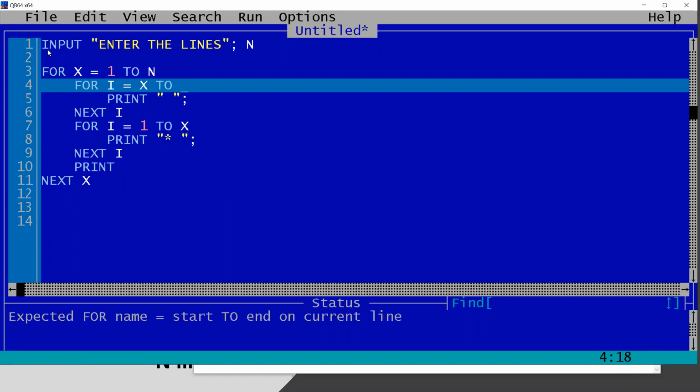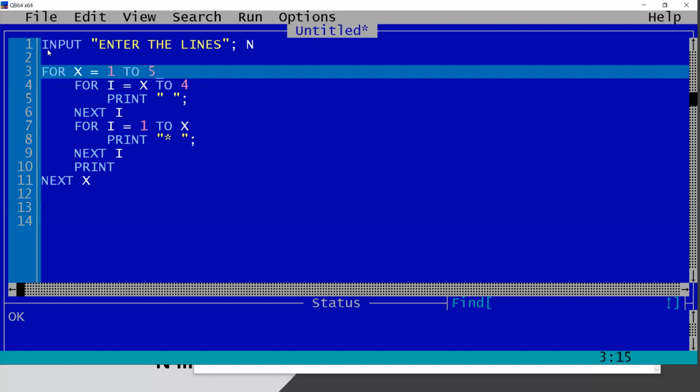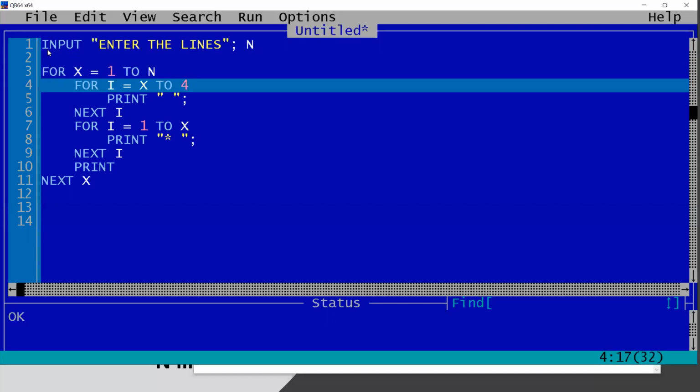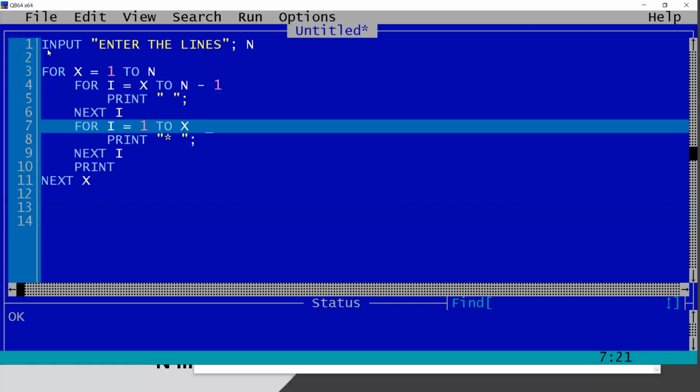I will write the program for a specific line, for line 5 or for line 6. Just do till that, and after that replace those hard-coded values with n. So here it was written as 4, and here it was written as 5. So, 5-line program, I will replace it to n lines. So 5 will be replaced by n, 4 will be replaced by n - 1. And here nothing to change, so do not change anything.